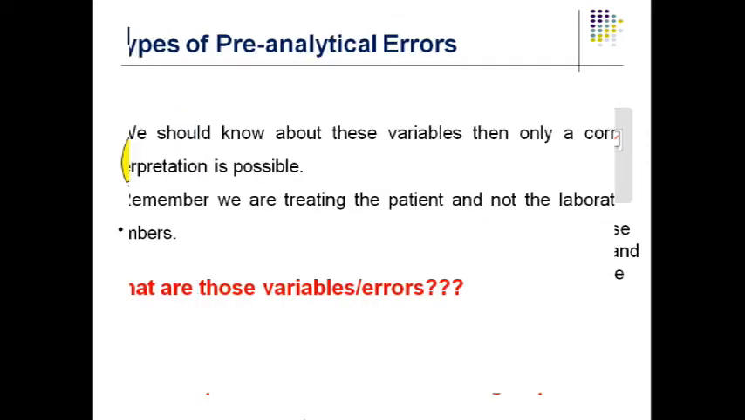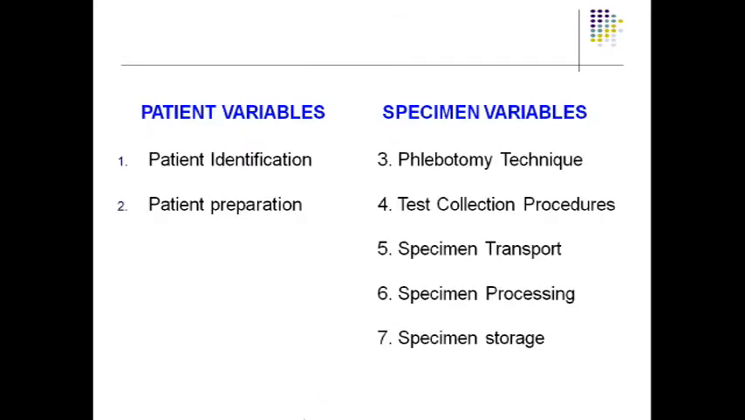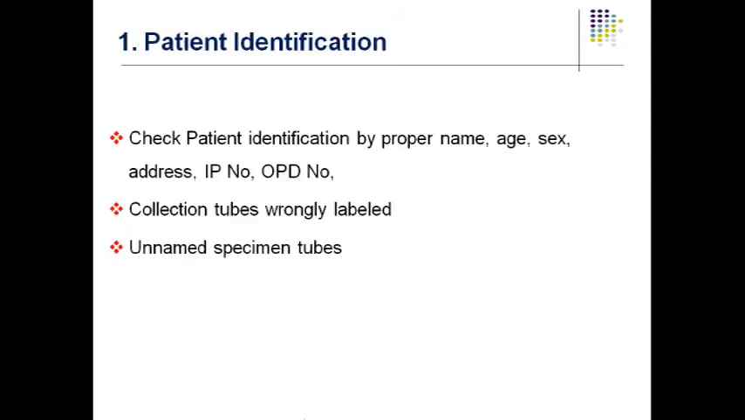The types of pre-analytical errors: we should know about these variables, and only then is a correct interpretation possible. Remember, we are treating the patient, not the laboratory numbers. The variables are patient identification, preparation of the patient, specimen variables, phlebotomy technique, test collection procedure, specimen transportation, specimen processing and specimen storage.